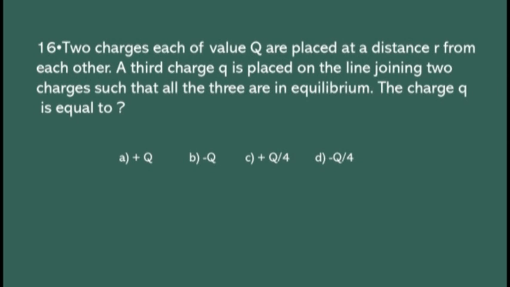If two or more forces act but the charge does not move, that is called equilibrium. The charge small q is equal to what? Let me repeat. Two charges, each of value capital Q, are placed at a distance r from each other. A third charge, small q, is placed on the line joining the two charges such that all three are in equilibrium. The charge small q is equal to which one?